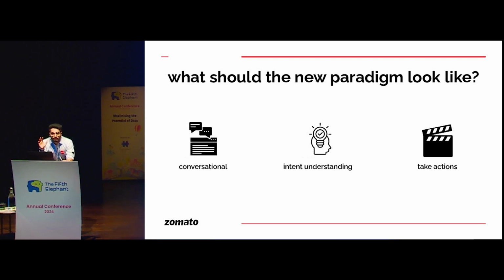With these challenges and AI coming into the picture, what are some of the requirements, or what should the new paradigm look like? First of all, you all have chatted with ChatGPT. Everyone loves doing that. So the first requirement is that the bot should be conversational. The solution that we design should be conversational. It should not be transactional. You should just go there and type out your concern and leave it on us, right?